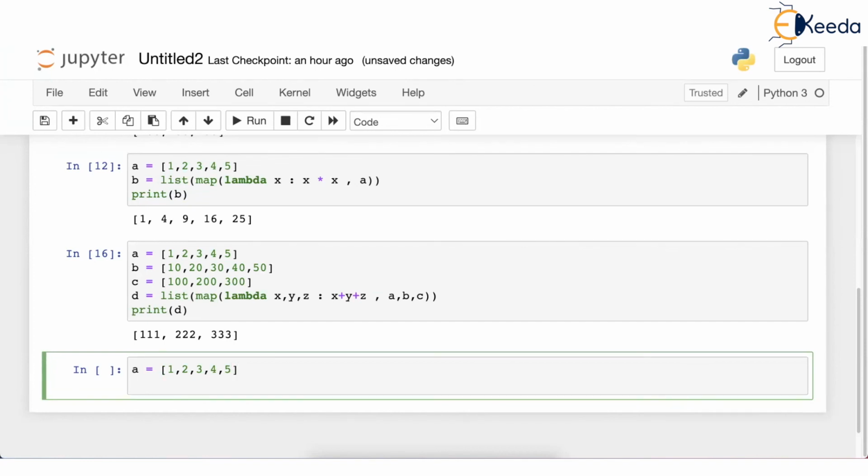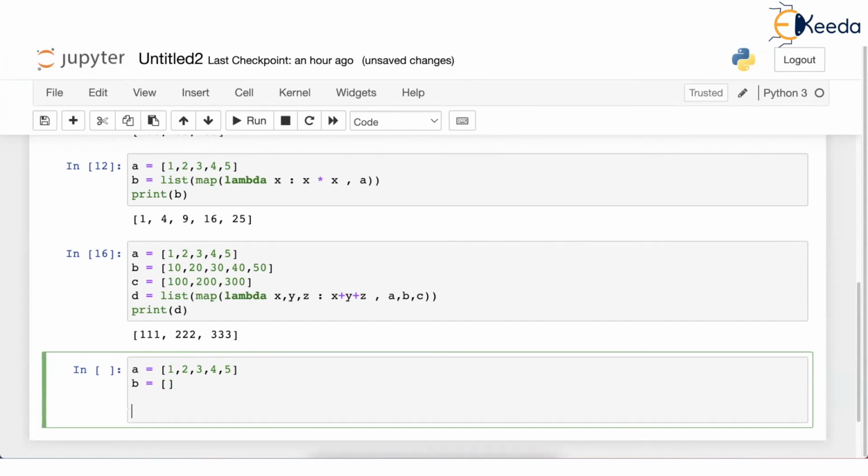Okay. And I want B to contain the square of each number. But I will start by declaring B as an empty list. Fine. Now what's our plan? We want to take the first value of A, which is 1, find its square and store it in B. Then we want to take the next number, 2, square it and store that square in B again. This has to be done with every element of A.